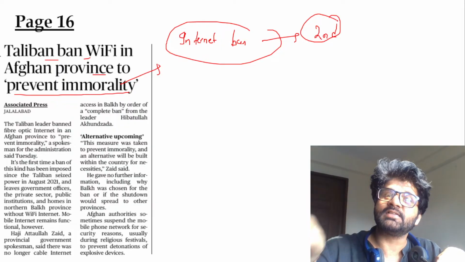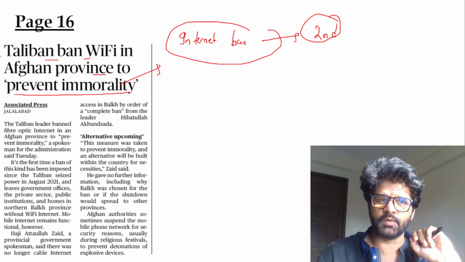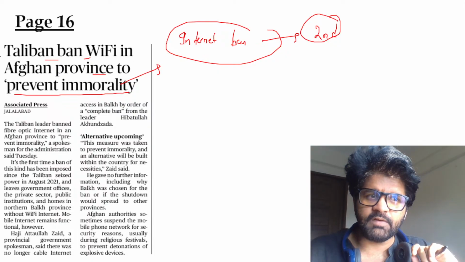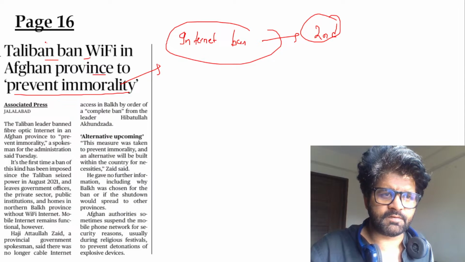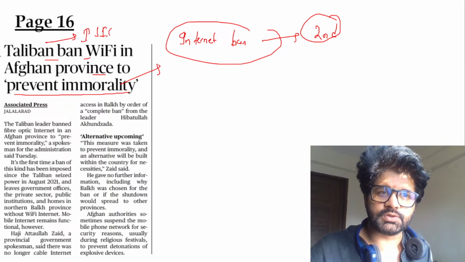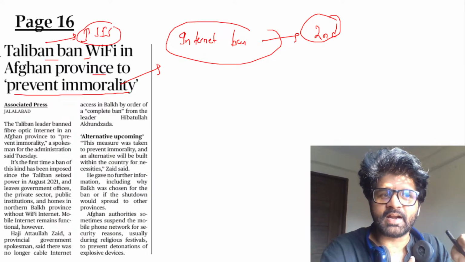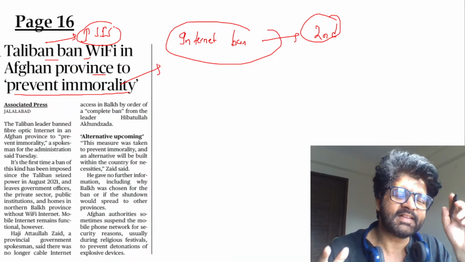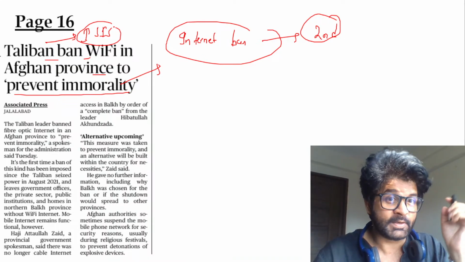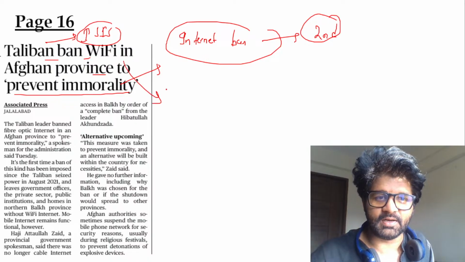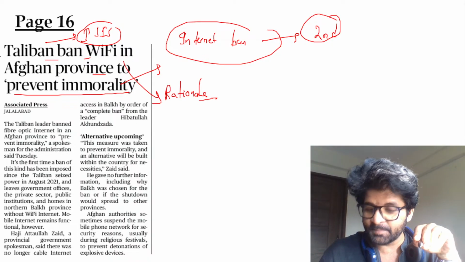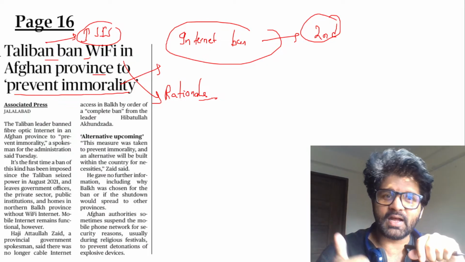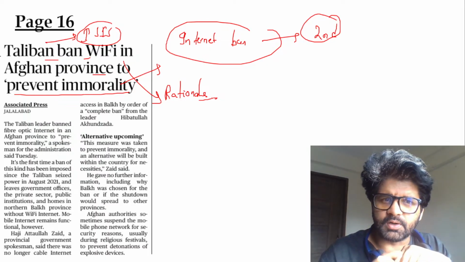Now here in this article, you will understand certain stuff. Whenever I talk about internet bans, and here the Taliban is doing certain stuff, we'll also try to understand how the Taliban is different from ISIS. There are important keywords, and then you will also understand the rationale. Many people will be like, ha ha ha, the Taliban is so backward, they banned Wi-Fi. No, you will see a rationale here. The backwardness point will be there, nobody is discarding that, but there is another aspect, the rationality aspect.